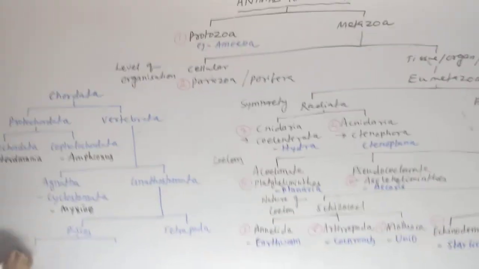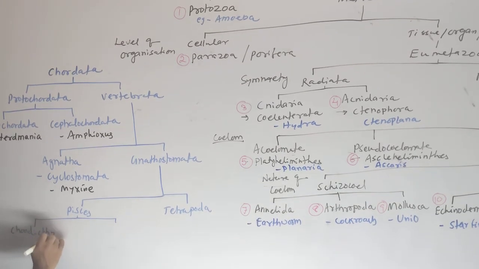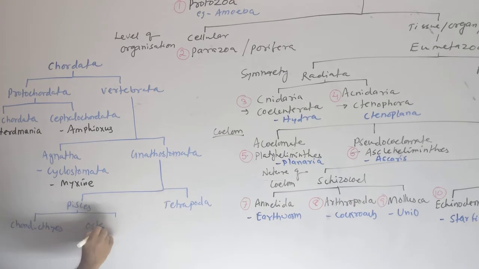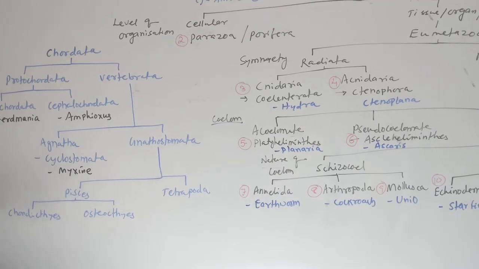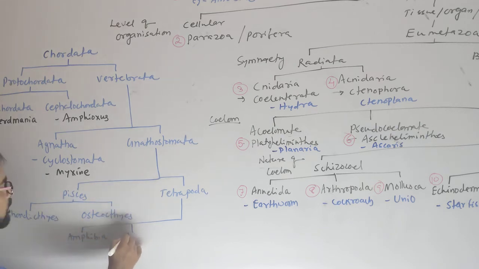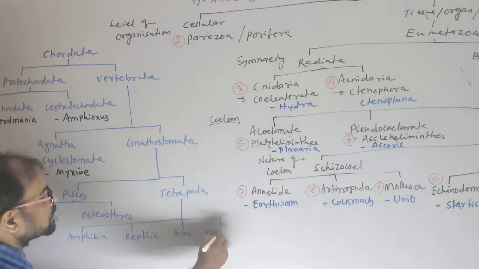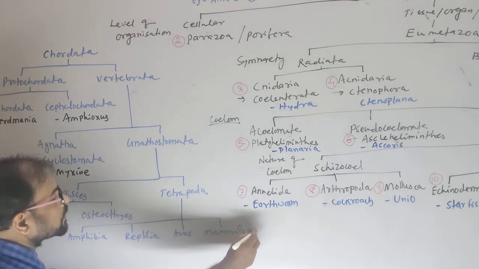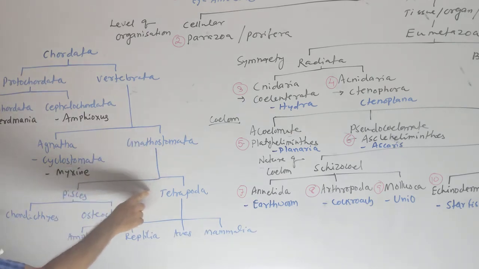The Pisces are of two types. Number one, Chondrichthyes, and number two, Osteichthyes. The Tetrapoda again divides into class Amphibia, class Reptilia, class Aves and class Mammalia. Clear?